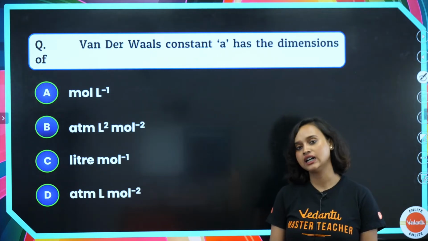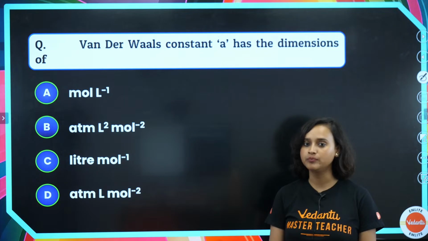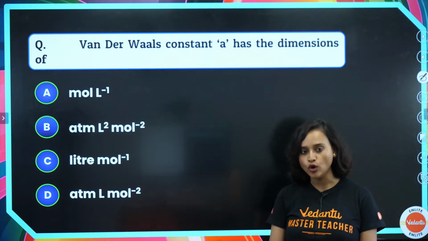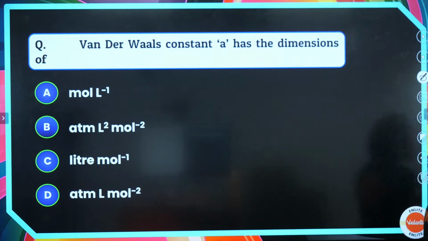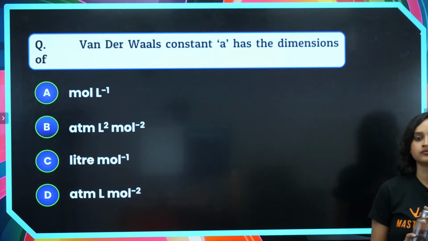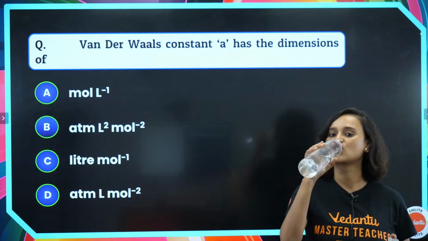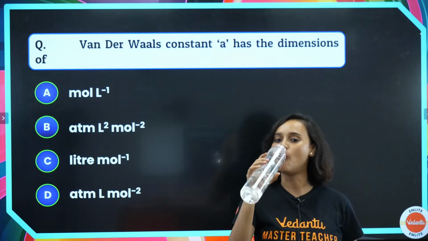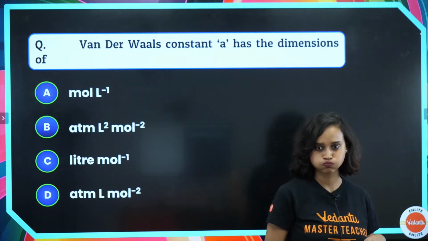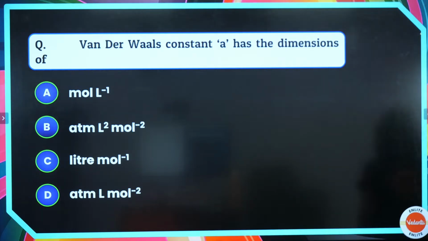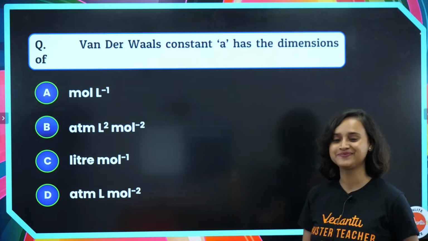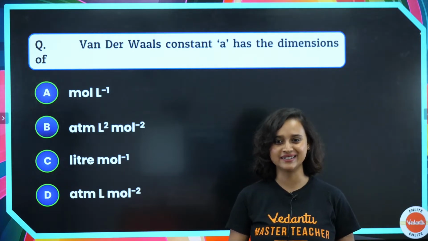Option B, atm L square mole per square. Liter per mole, or is it atm L per mole square? Different answers. Decide, guys, what is the correct answer?